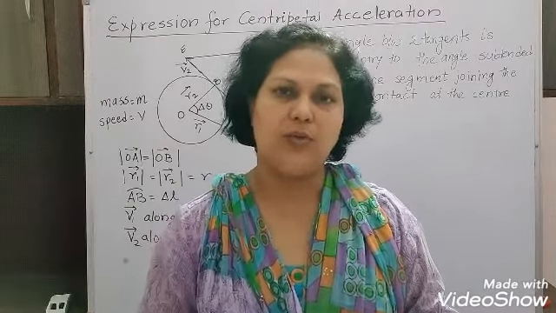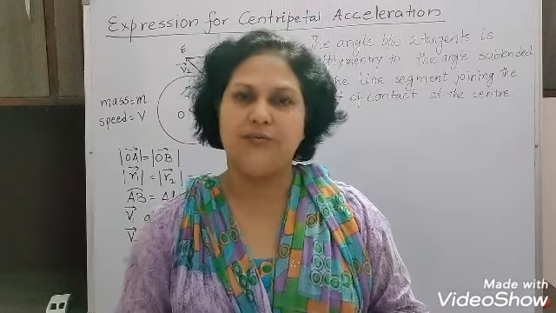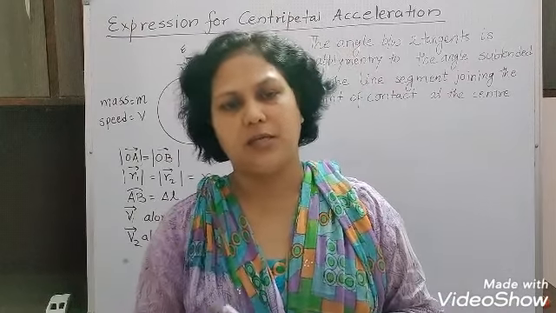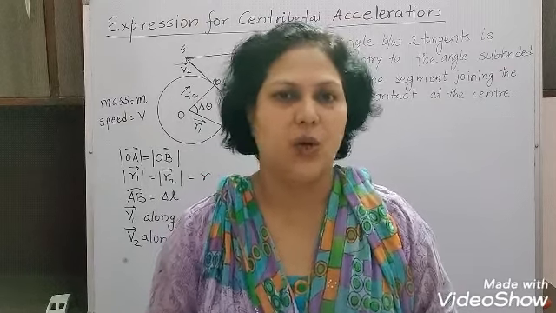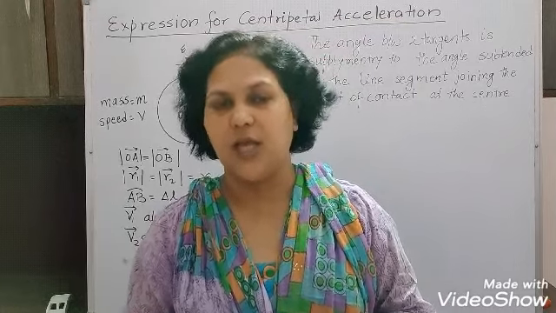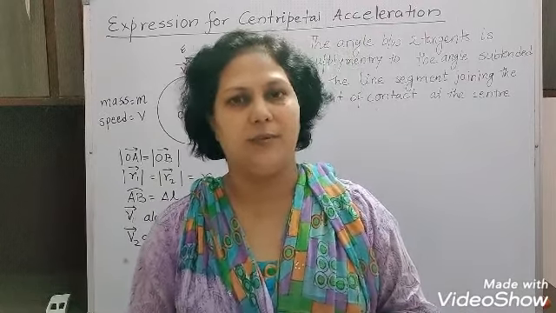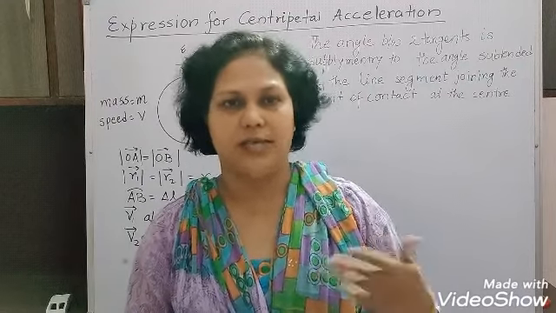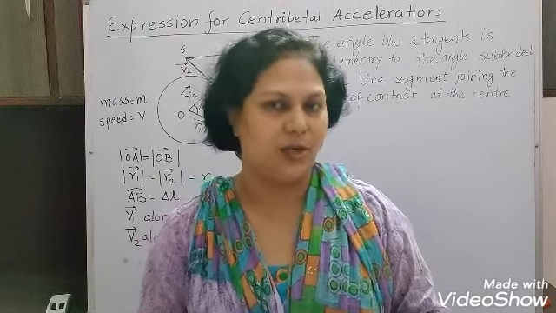When we are talking about uniform circular motion, we have already defined that an object tracing a circular path and moving with constant speed is said to be in uniform circular motion. That means the speed is constant, but the direction is continuously changing, and that's why the velocity keeps changing. Because the direction of velocity changes, obviously acceleration will be produced.